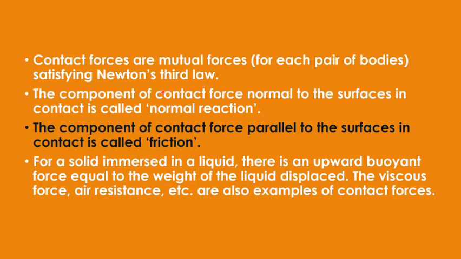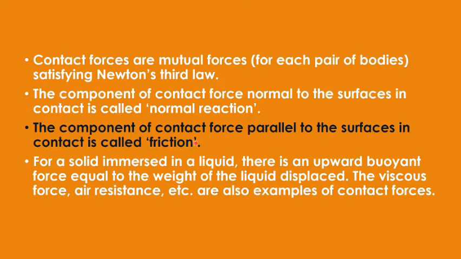And when we resolve the reaction force, like we have done with the walking of a man, we get two components. One is perpendicular, which is balancing the weight of the body. That perpendicular, or the normal to the surface, is termed as the normal reaction. And the component of the contact force which will oppose your walking or moving on that road is, of course, the horizontal component, which is parallel to the surfaces in contact.